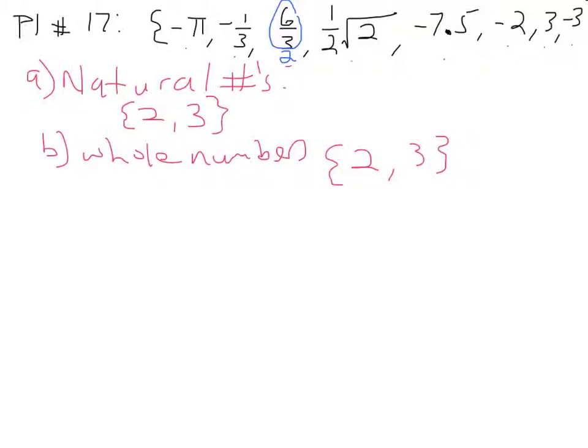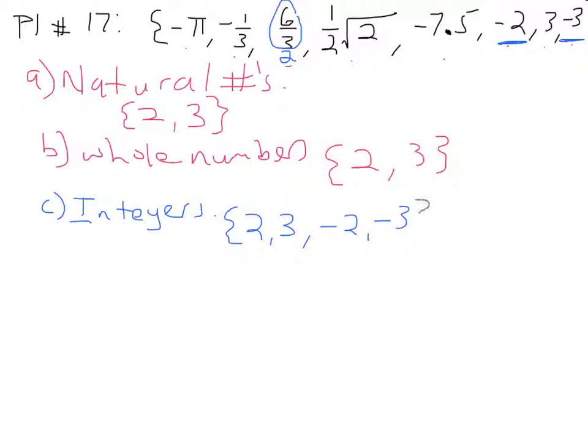Next are the integers, right? These are the things that can't be fractions, and they can't be irrational, but we can have positive and negative. So for our integers, we're going to have all of our natural numbers and all of our whole numbers, but those are the same thing. So 2 and 3. And along with the integers are going to be our negative non-fraction, non-irrationals, right? So negative 2 and negative 3 are going to be part of our integers.